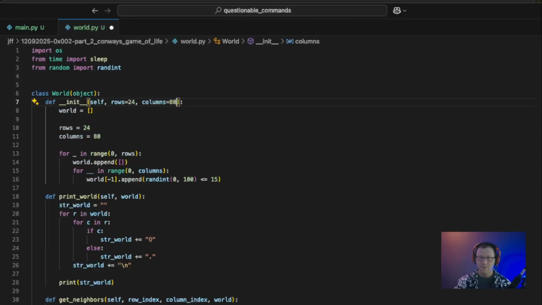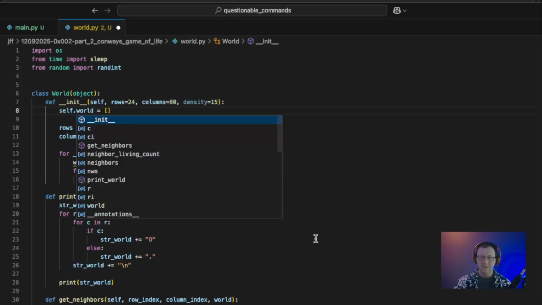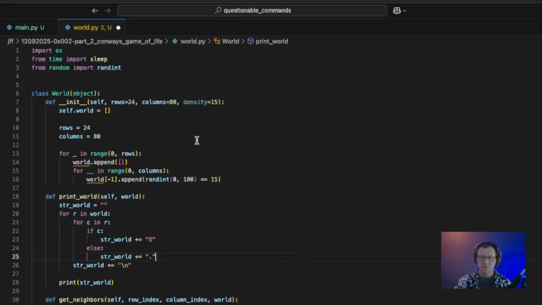Oh, should be an 8. And I think that I also want to make the density of our initialization configurable. So let's add that up here as well. I was pretty happy with how 15 looked, so we'll keep 15. Our world should now be self.world, so it's accessible throughout the entire class.